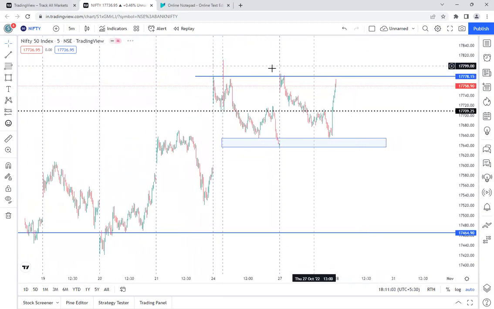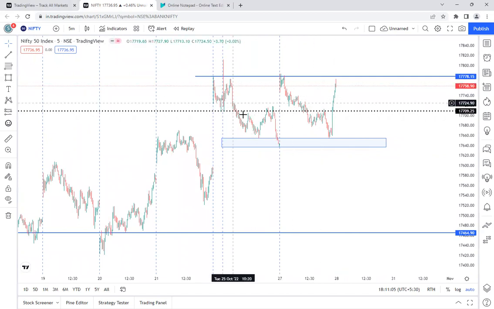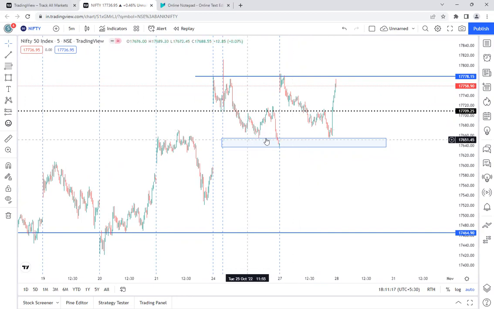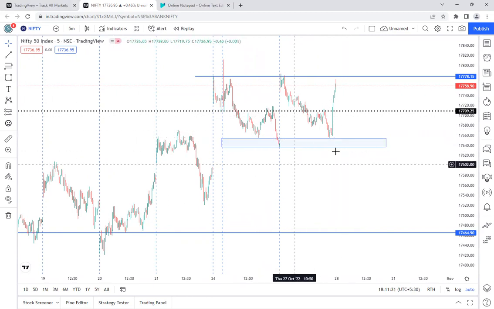So the price action is saying that though there was selling pressure at this dotted level, there are buyers who are taking action and trying to make the Nifty go up. They are not allowing the Nifty to fall below the support that it made in the previous session. So that is a good sign for the buyers.